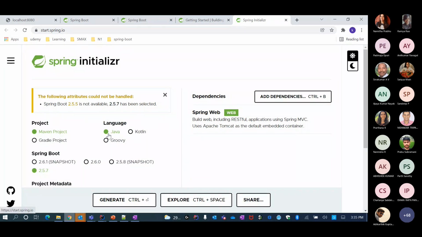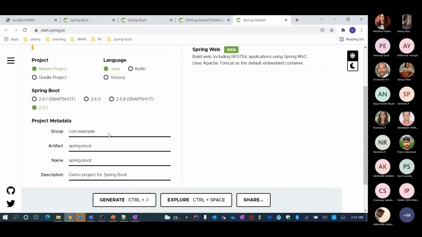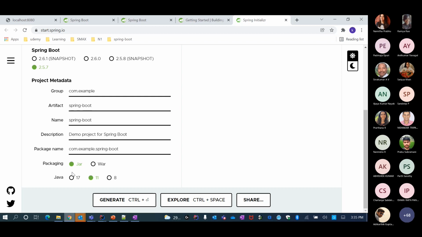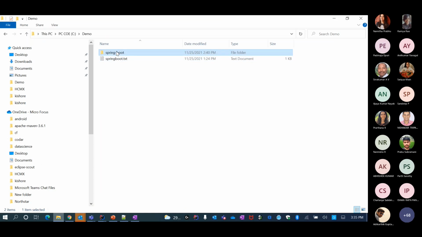Then you can select the language. I chose Java, and then the Maven POM XML fields: what is your artifact ID, the group ID, typical Maven related fields. And then the Java version. We are still using 8, which is the lowermost. So I downloaded this already, and this is the Spring Boot application that resides here.